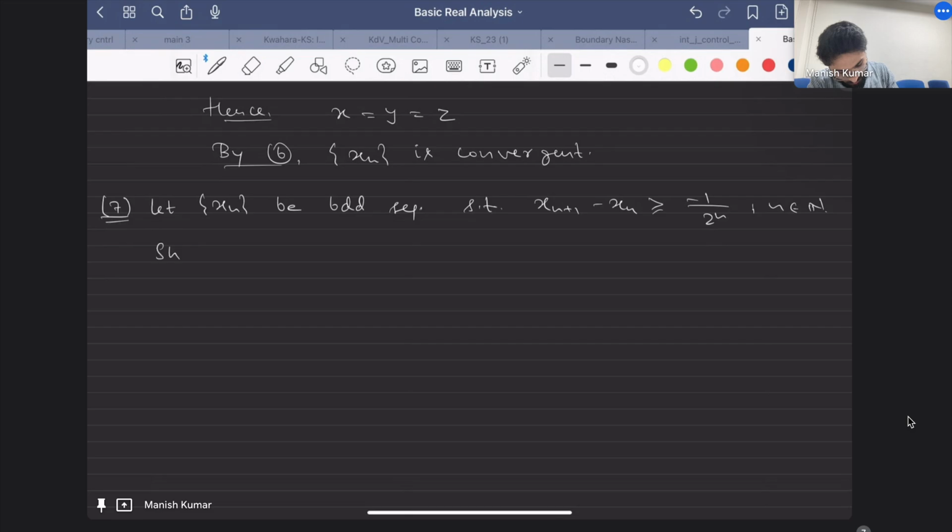Okay, so I have already given you a hint that you have to use the monotone convergence theorem. That means if a sequence is monotone and bounded, then in this case you have to say that this sequence xn is monotonically increasing. Then everything is done. But obviously you cannot conclude that this sequence xn is monotonically increasing, so you have to do some manipulation.